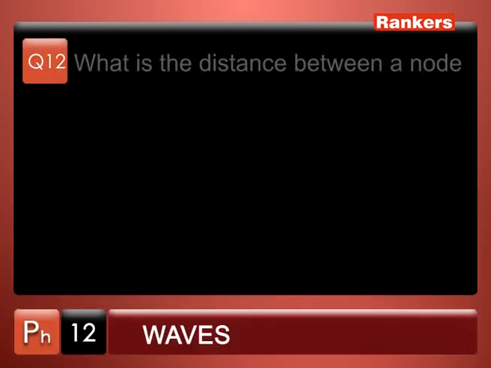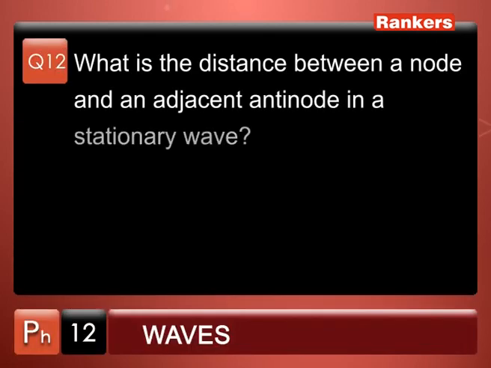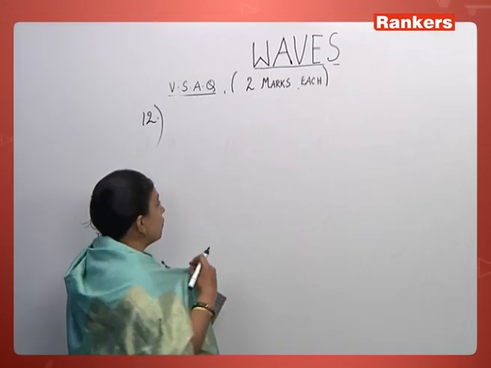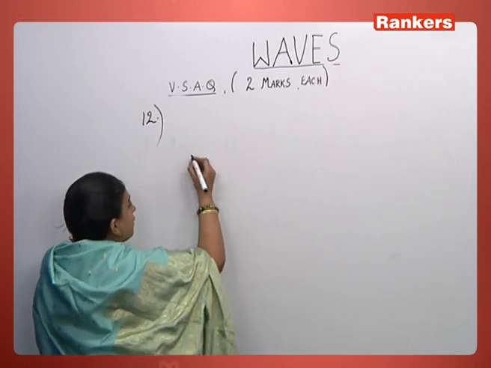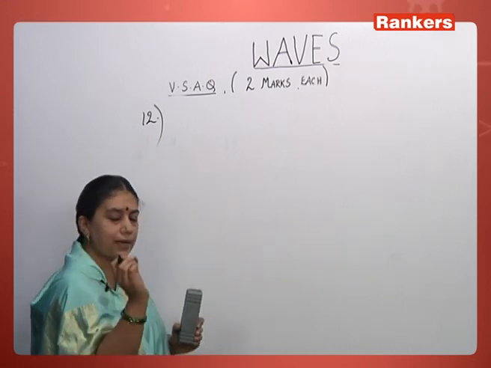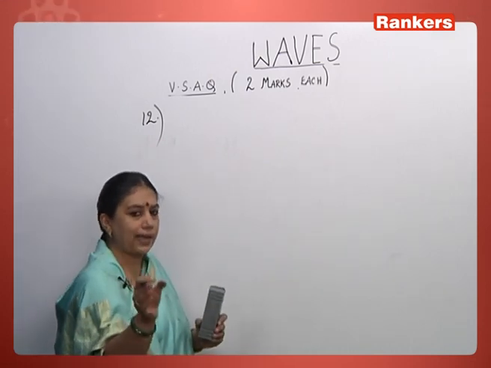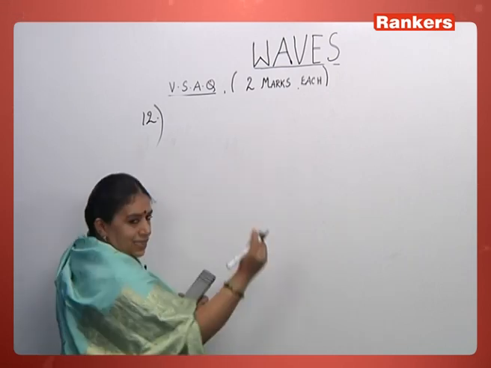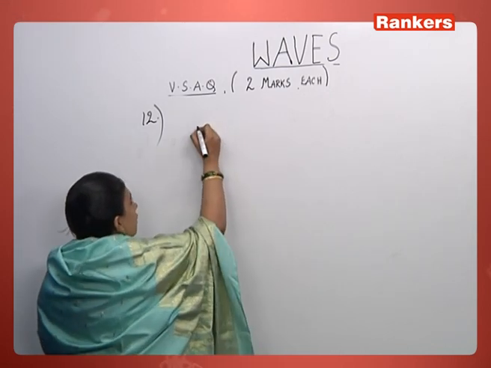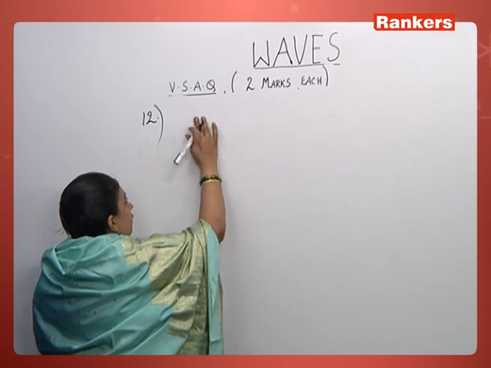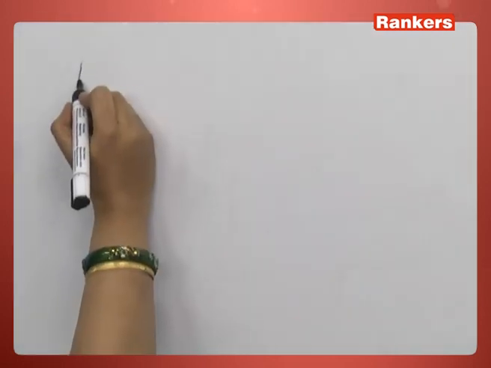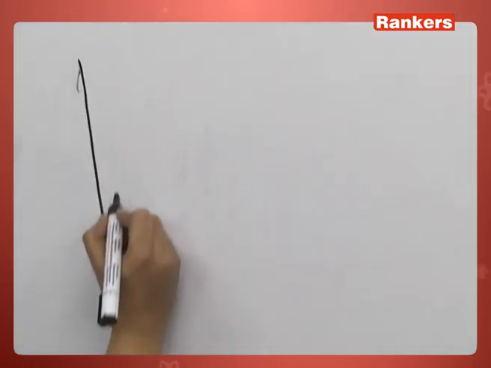The next question: what is the distance between a node and an antinode in a stationary wave? Whenever we talk about a wave, let me first give you a small explanation, and the answer part I'll tell you later. First, just some brief knowledge about it. When we talk about a wave, I told you a wave is represented actually by a sine curve.